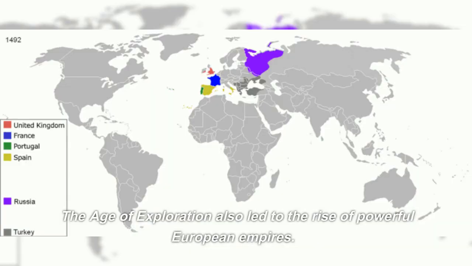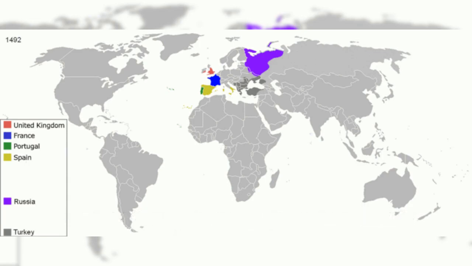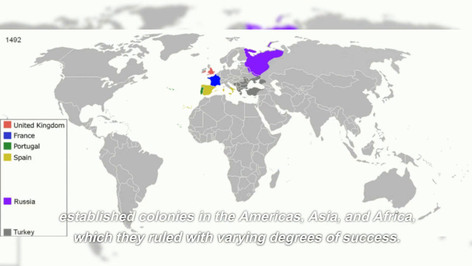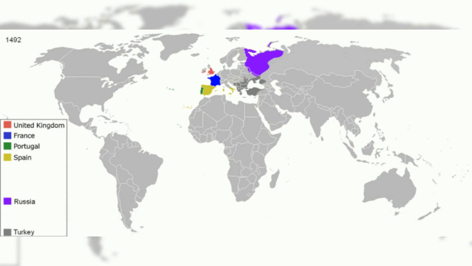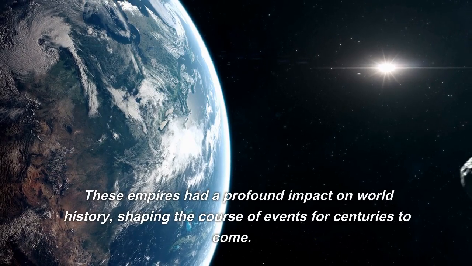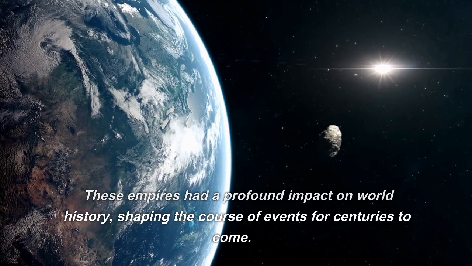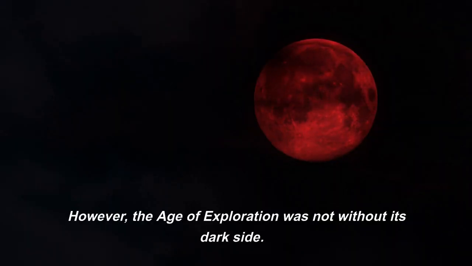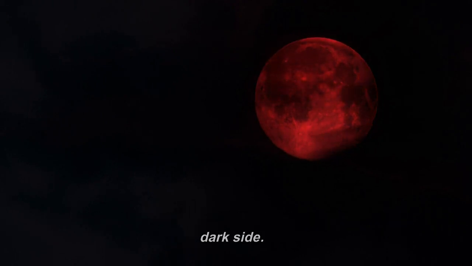The Age of Exploration also led to the rise of powerful European empires. Spain, Portugal, England, and other European powers established colonies in the Americas, Asia, and Africa, which they ruled with varying degrees of success. These empires had a profound impact on world history, shaping the course of events for centuries to come. However, the Age of Exploration was not without its dark side.